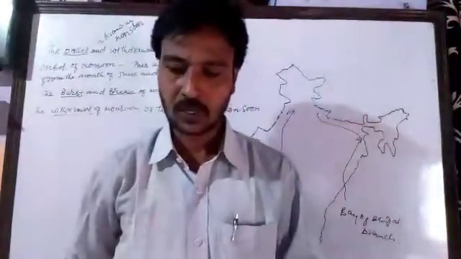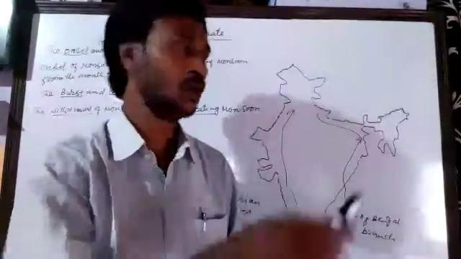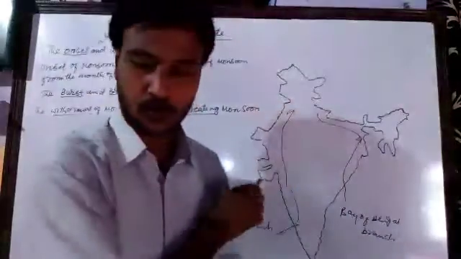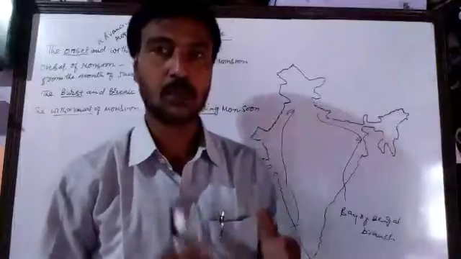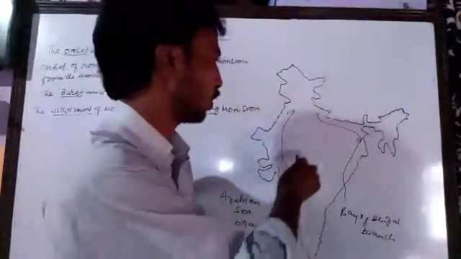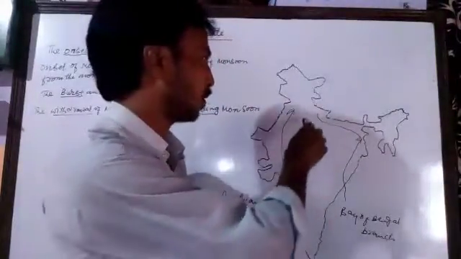Then the monsoon returns from the middle part of India by October, or from the peninsular part of India.